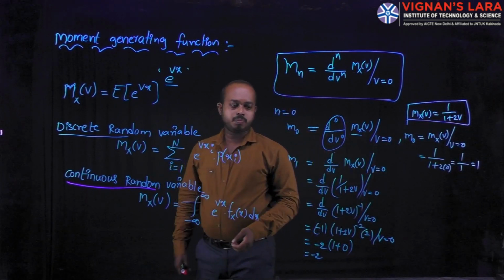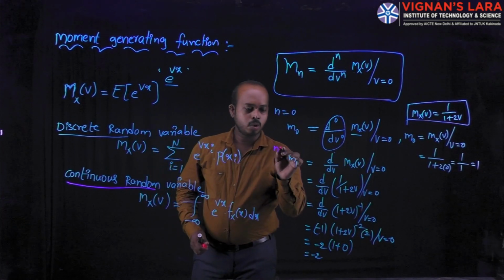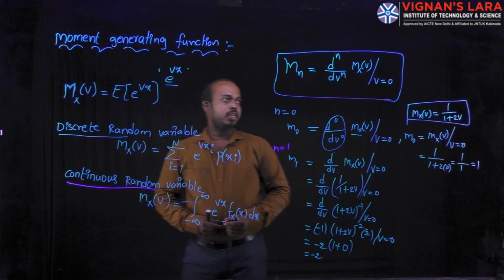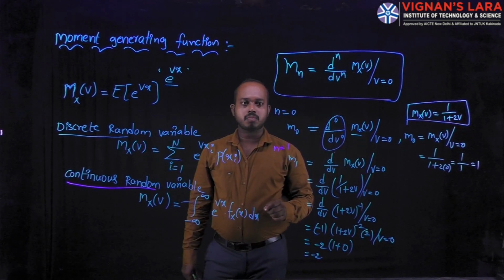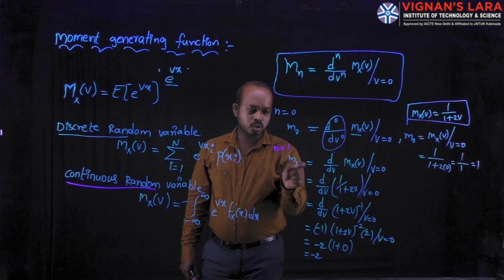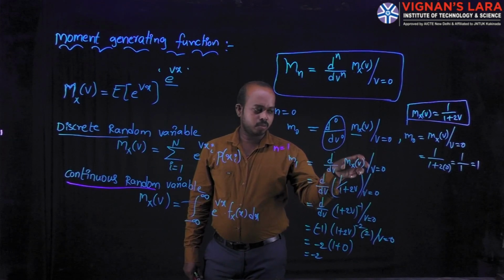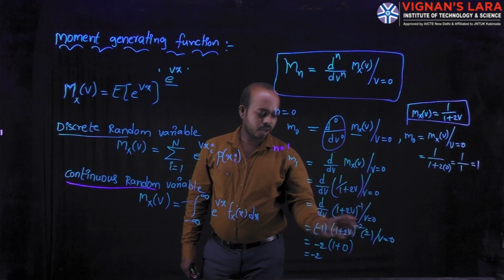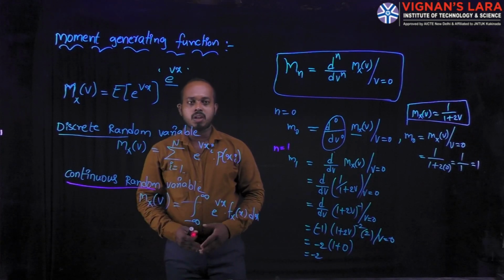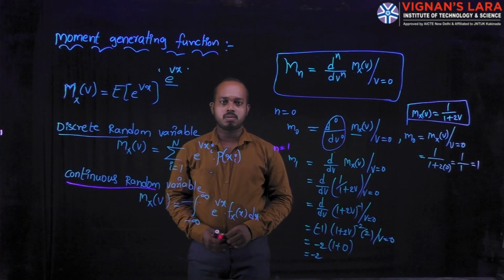Coming to the next one, we find the first moment of the moment generating function. We keep the value of n equal to 1 in the nth moment formula of the moment generating function. After that, you write the differentiation quantities in that moment generating function and simplify all the values. We obtain the minus 2 quantity. When problems are asked in this model, just remember this formula and you can simplify those problems.